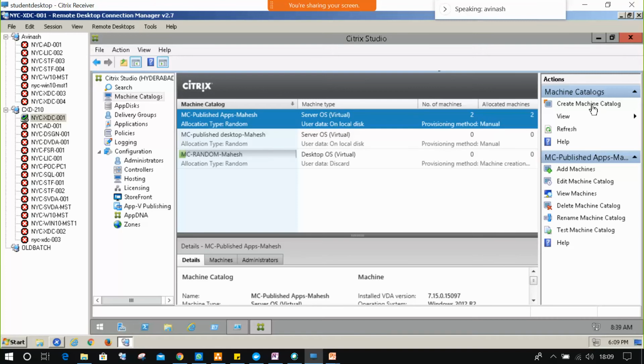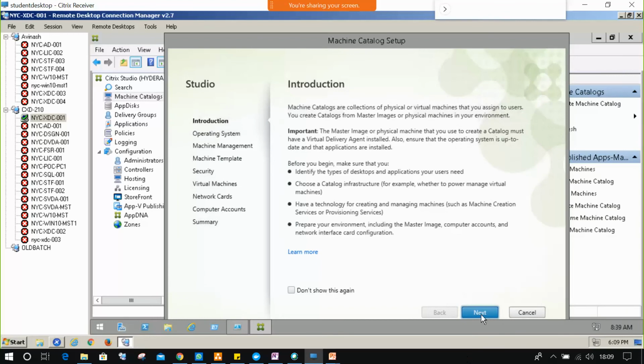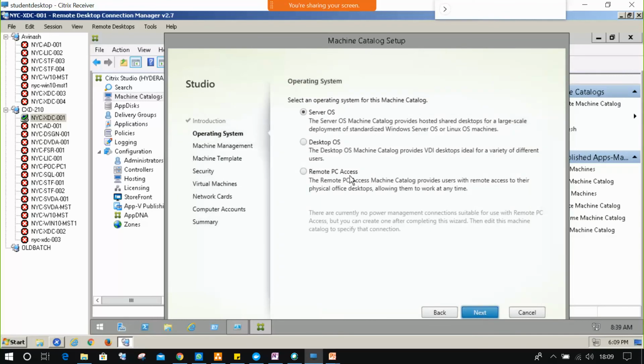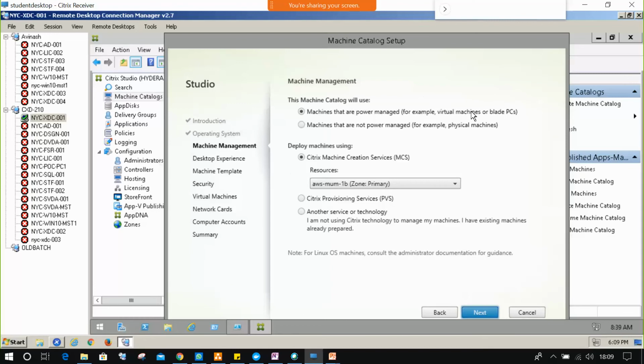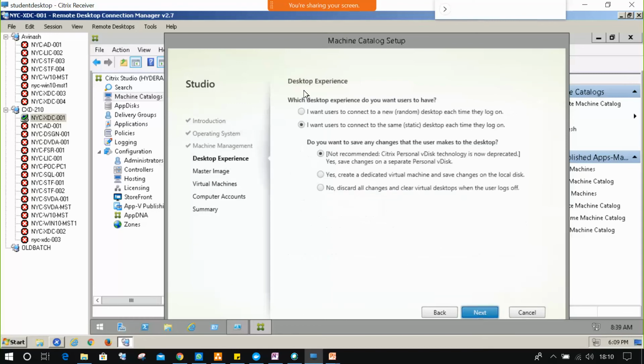Yes. So now create machine catalog, next, desktop, next, use a virtual machine, select Zen server, next, use static. In the static machine, the random and static are both the same.